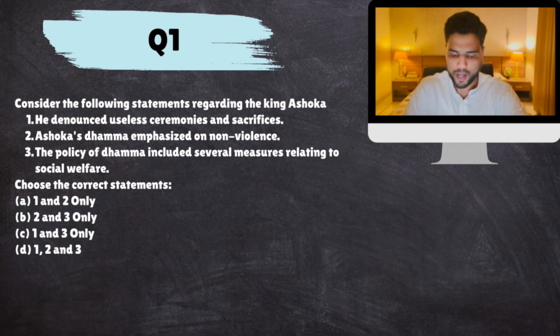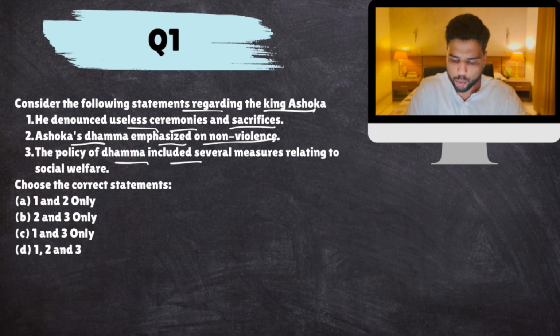Question number 1. Consider the following statements regarding the king Ashoka. He denounced useless ceremonies and sacrifices. Ashoka's Dhamma emphasized non-violence. The policy of Dhamma included several measures relating to social welfare. We all know that Ashoka adopted Buddhism, but in his empire people from different religions were there.